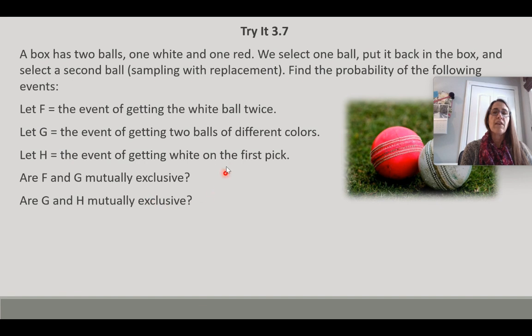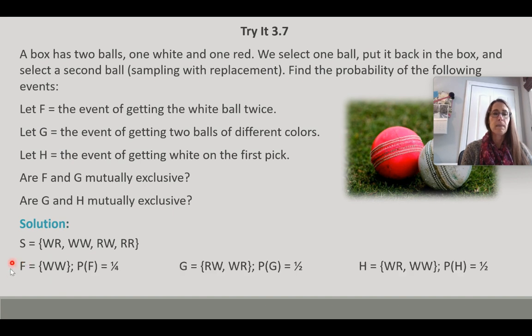And then questions, are F and G mutually exclusive? And are G and H mutually exclusive? So again, our sample space here is white, red, white, white, red, white, and red, red. The event F, like we said, is the event getting the white ball twice, so it's just white, white, and that is 1 out of 4.